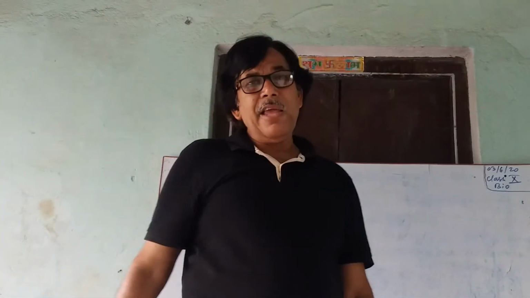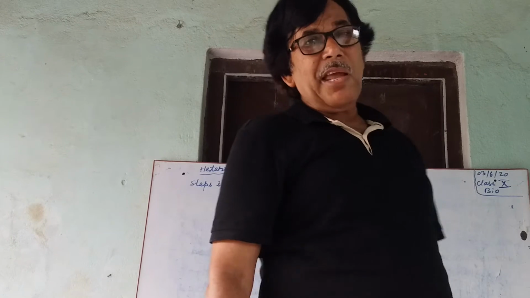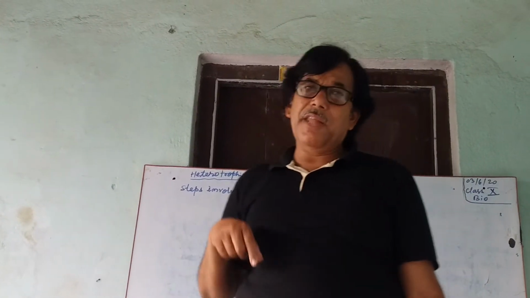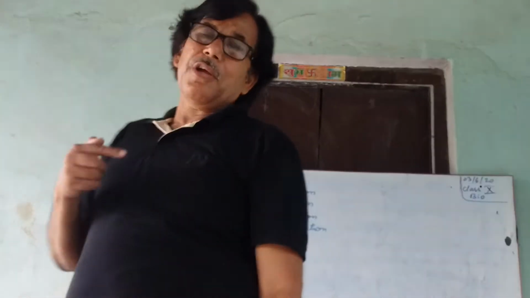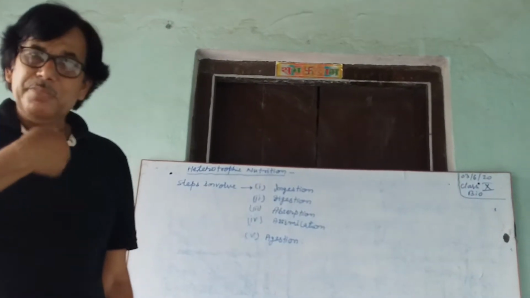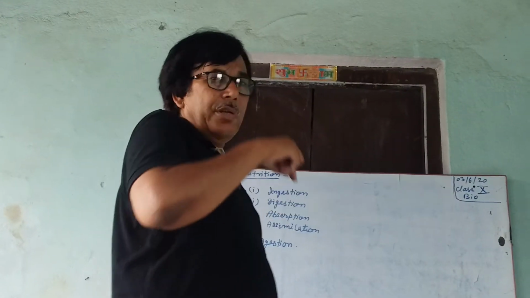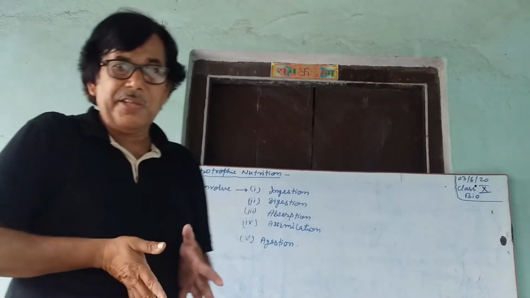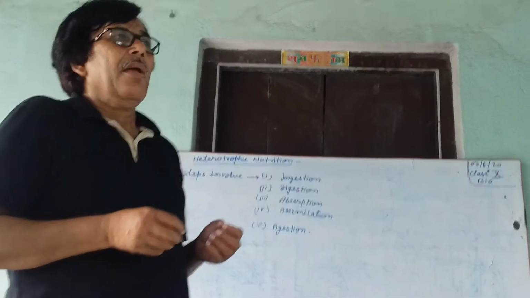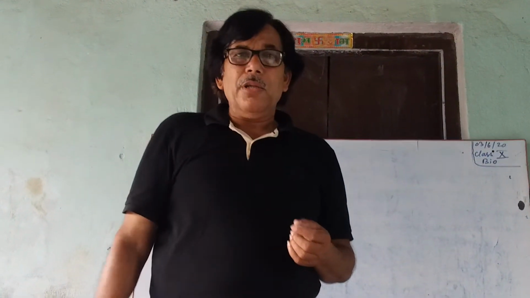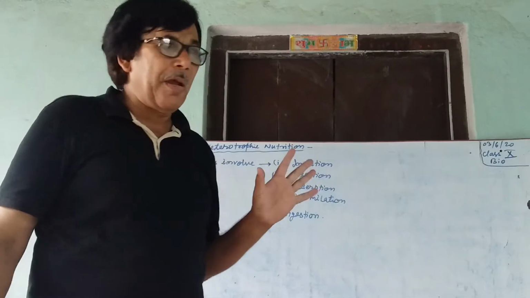Next, the maximum digestion is completed in the stomach. From the mouth, the chewed food reaches the stomach, a bag-like structure in the belly, through a pipe called the esophagus or food pipe.